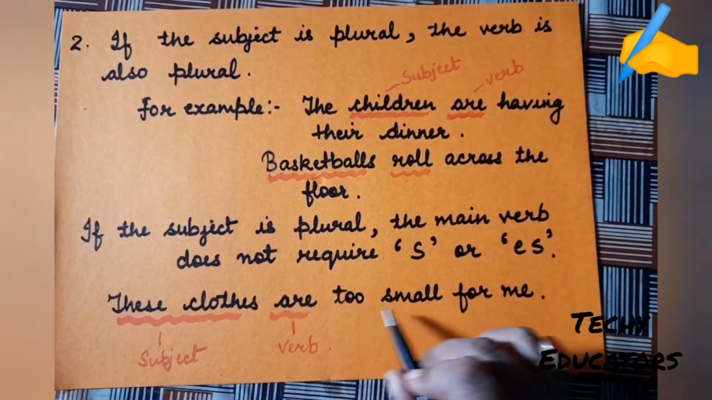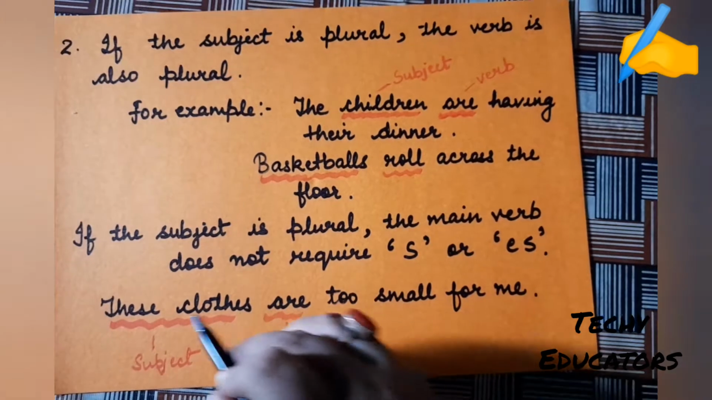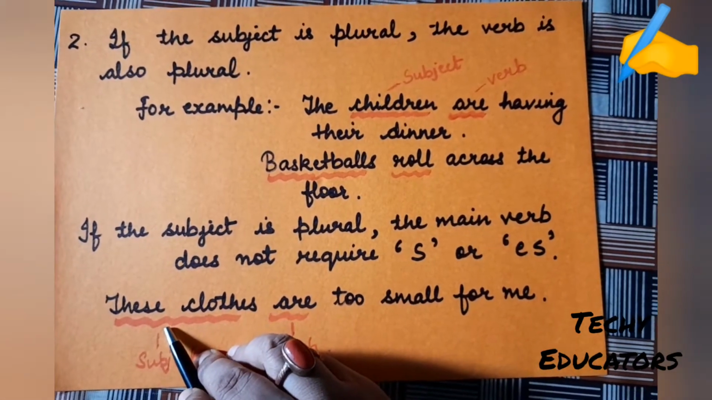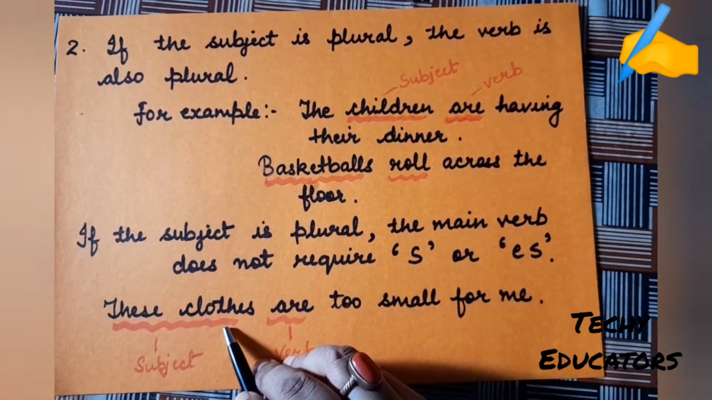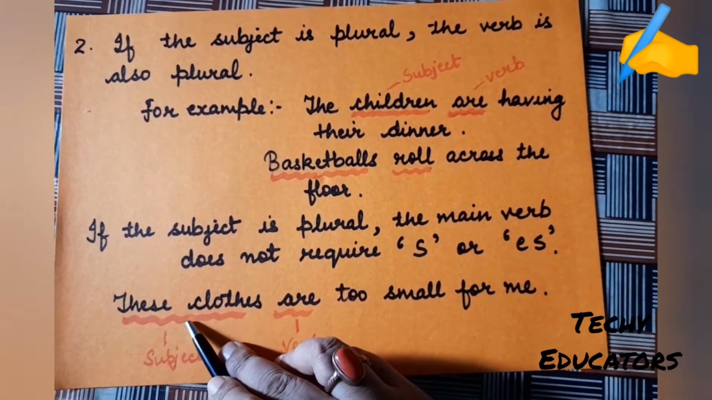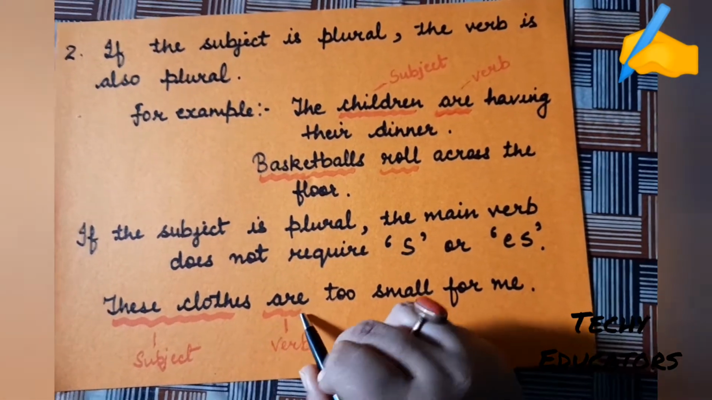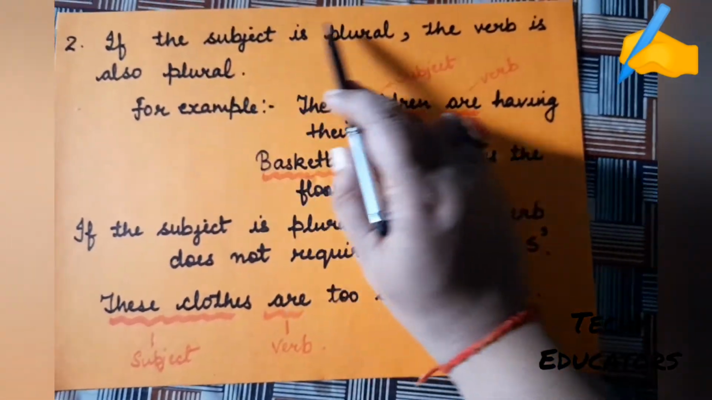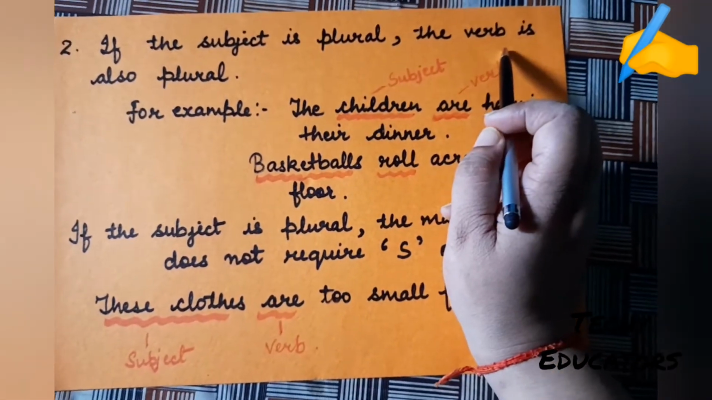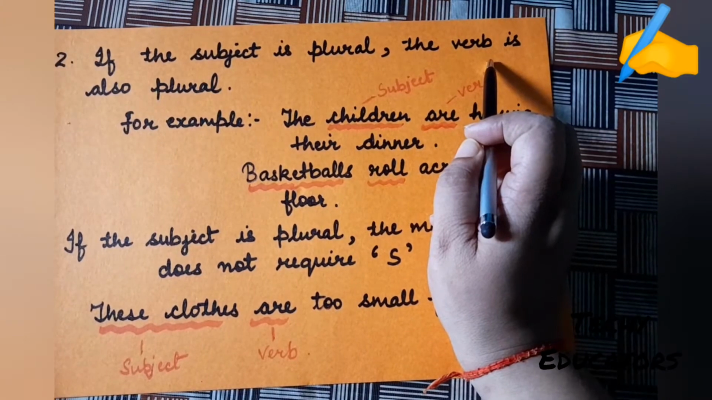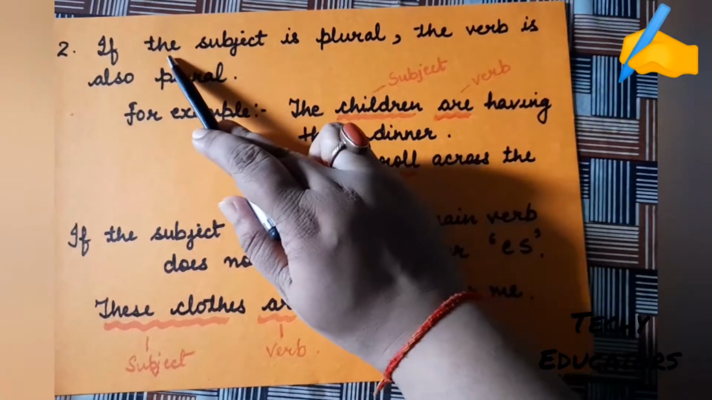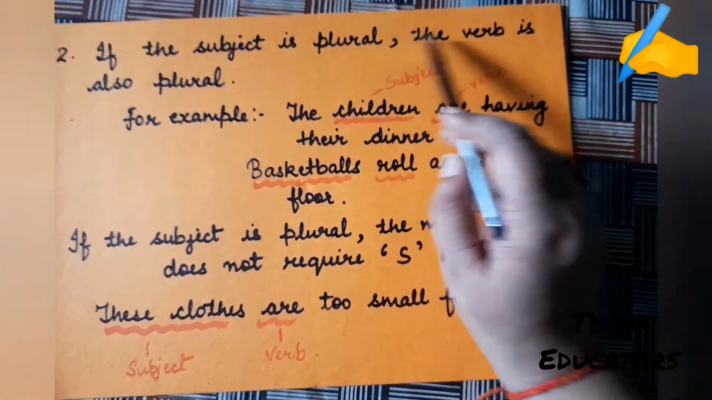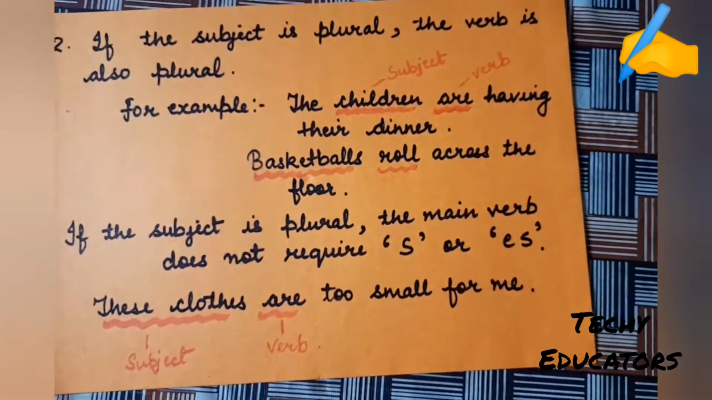These clothes are too small for me. In this example, the subject is these clothes. Now the subject is plural, so the verb will also be plural. This is the second rule of subject verb agreement. The subject and the verb agree on this point, that if the subject is plural, the verb is also plural.